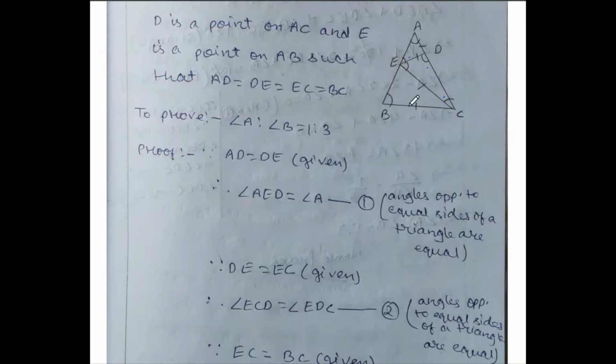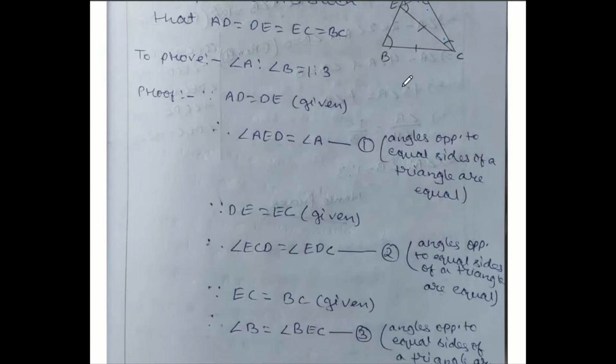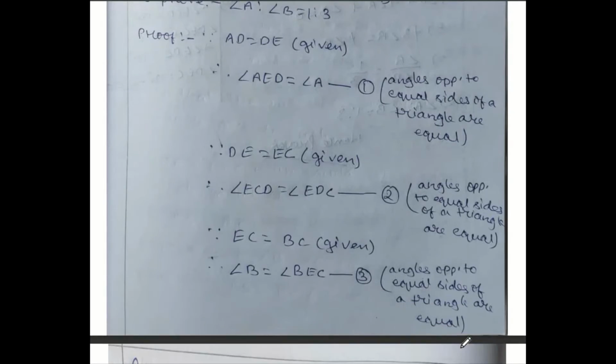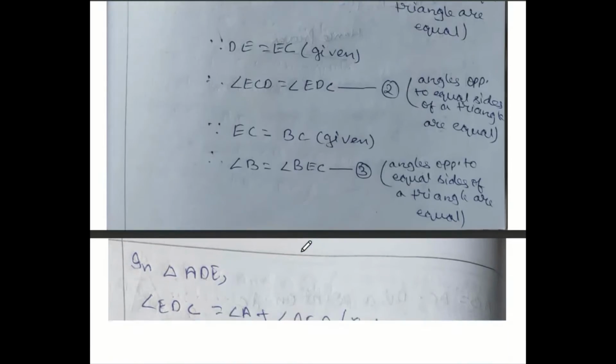Third, let us go for EC and BC. These two are also equal. Then the angle opposite here is B and the angle opposite here is BEC. So angle B is equal to angle BEC, condition 3. Angles opposite to equal sides of a triangle are equal. Same reason. So by any means, we will take each pair of equal sides and make these three conditions. Sides are equal, opposite angles are also equal.